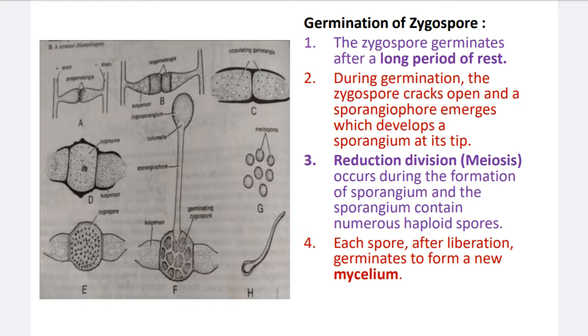The mycelium strand, or the tip of the mycelium, enlarges, and at the tip it becomes circular. That circular structure at the tip of the sporangiophore is nothing but the sporangium. In this way the sporangium is at the tip, then the columella is there, and at the base there is a long stalk. This structure is similar to the sporangiophore, sporangium, columella and sporangiospores developing in the asexual reproduction.